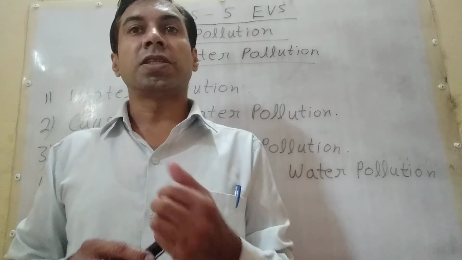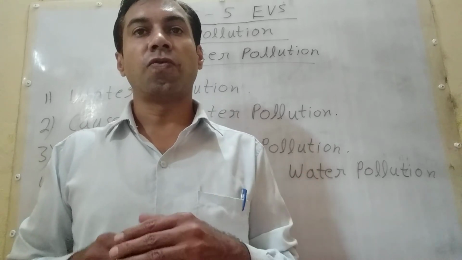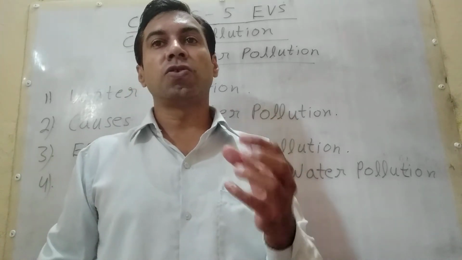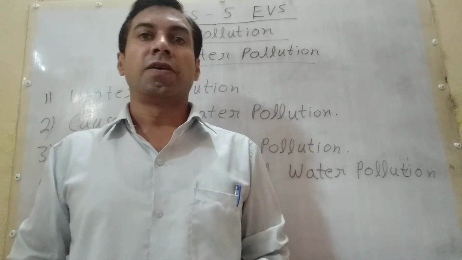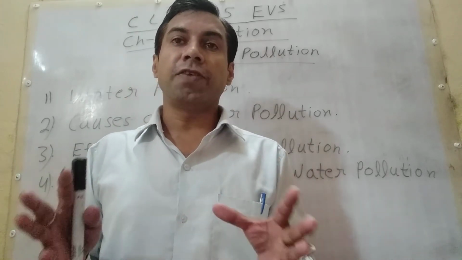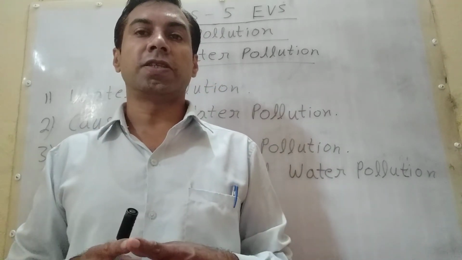Now, measures to control water pollution. We should not throw waste into the water bodies. Second, factory waste should be treated before it is released into the water bodies.